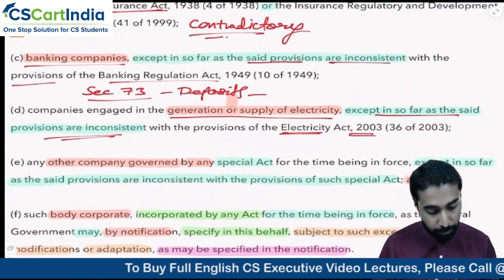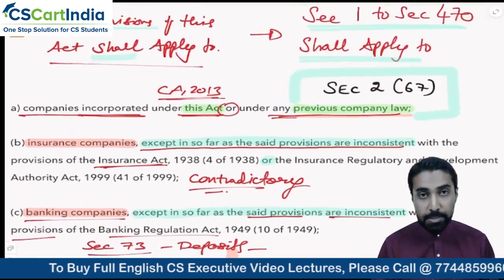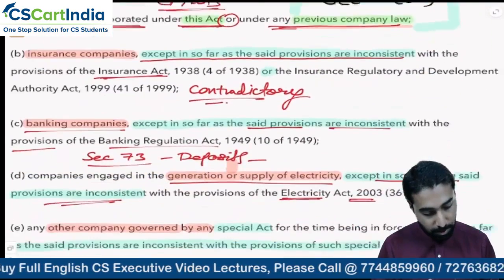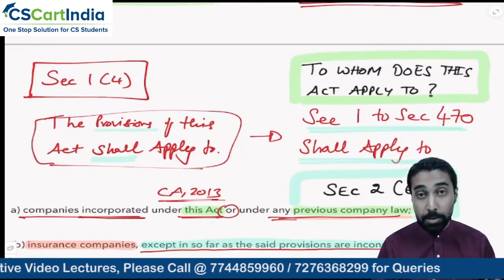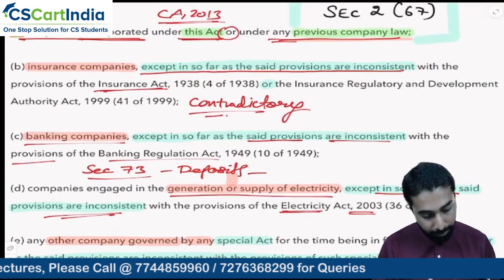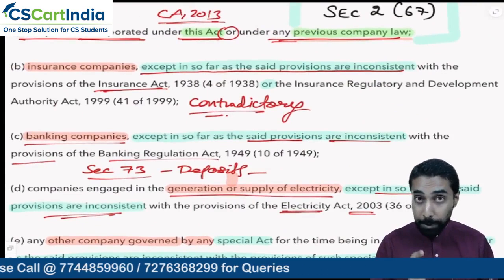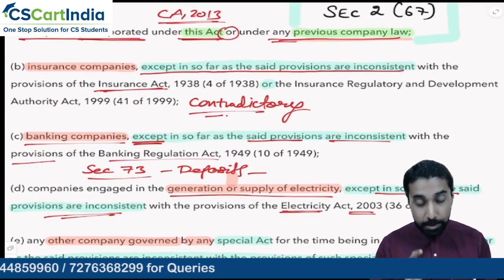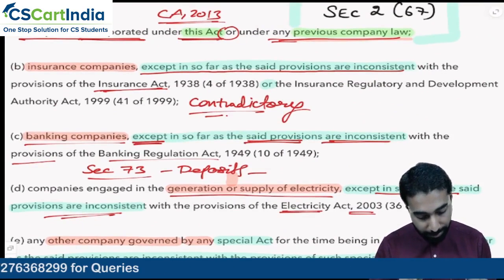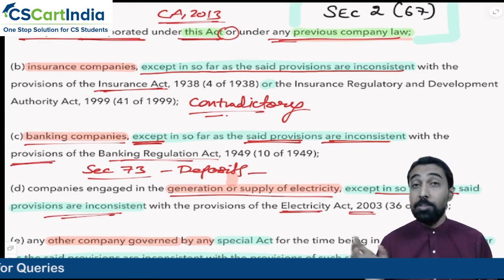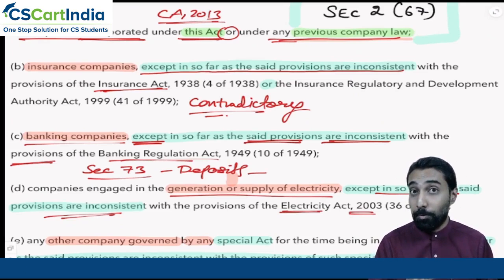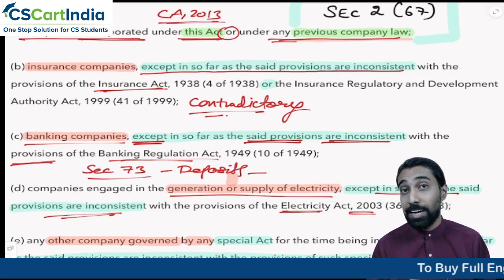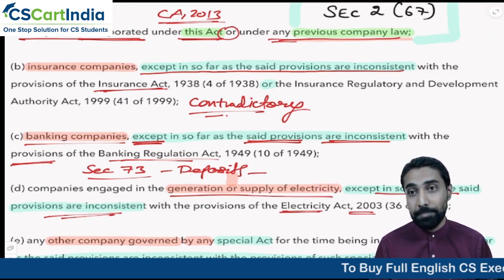Simple. So if you look at it, what does it mean? The provisions of this Act shall apply to banking companies, you should know. But except in so far as the said provisions are inconsistent with the Banking Regulation Act. So where it is inconsistent, you should not worry. Correct? You don't have to follow the Companies Act. You can follow the Banking Regulation Act. That is how it is going to work.